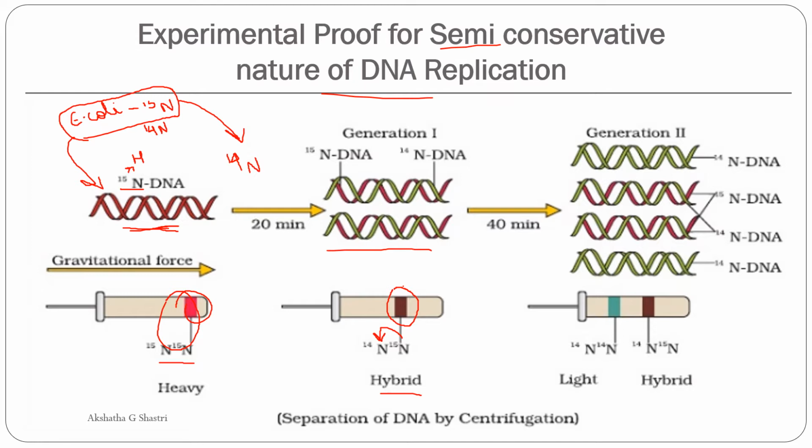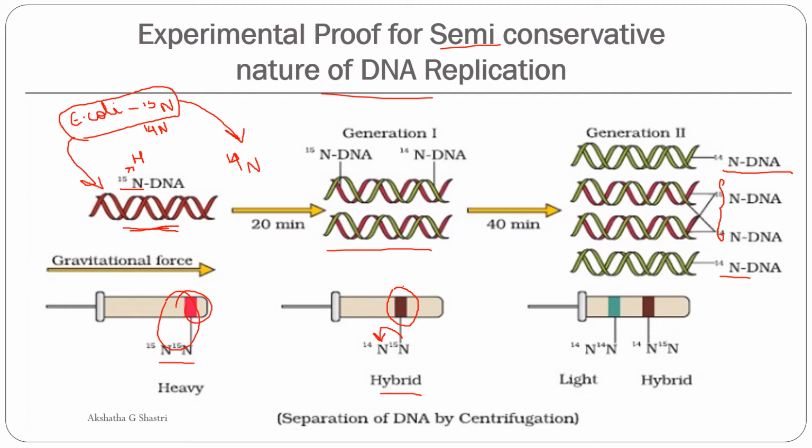Okay. Next, after 40 minutes, they found out that 50% of them were the normal one and another 50% was hybrid. Okay. So when the samples were taken at different intervals, the cells multiplied and the extracted DNA remained as double helix; 50% of them were N15, N14 and another 50% were N14.